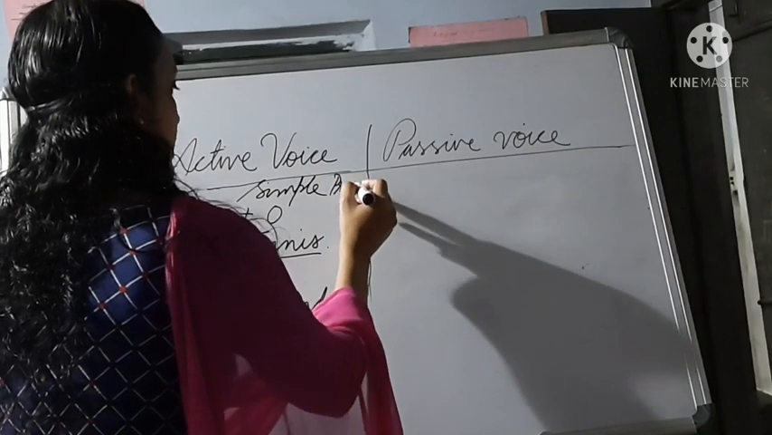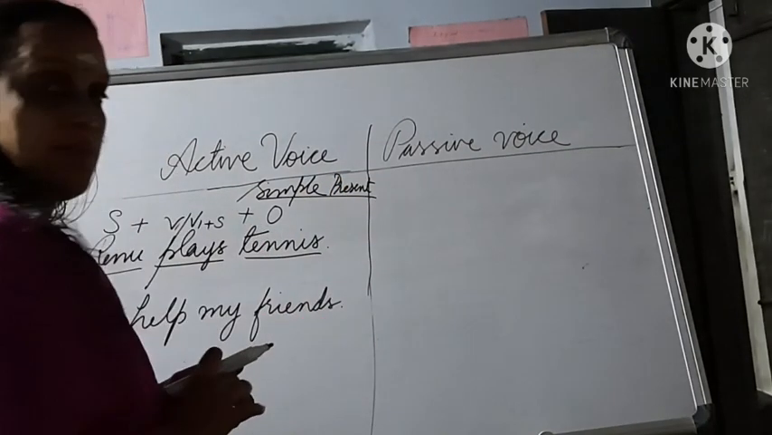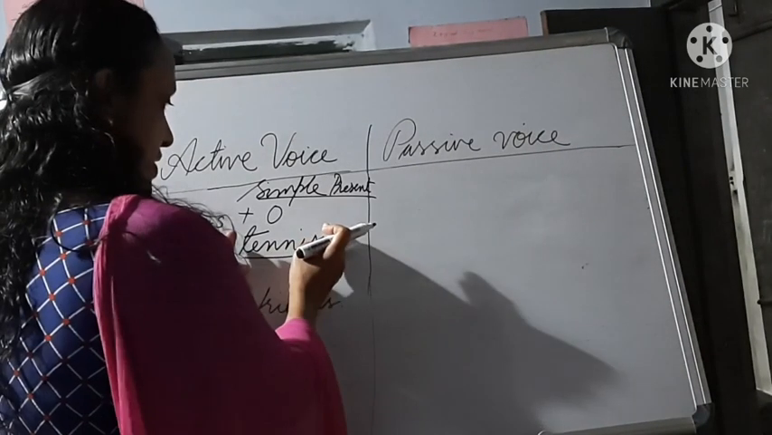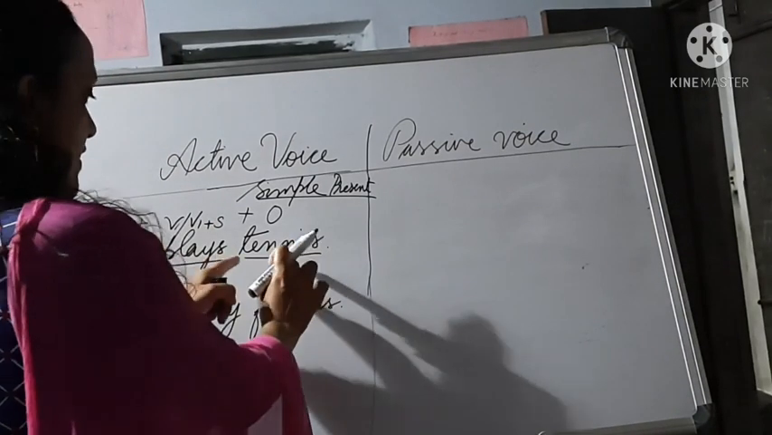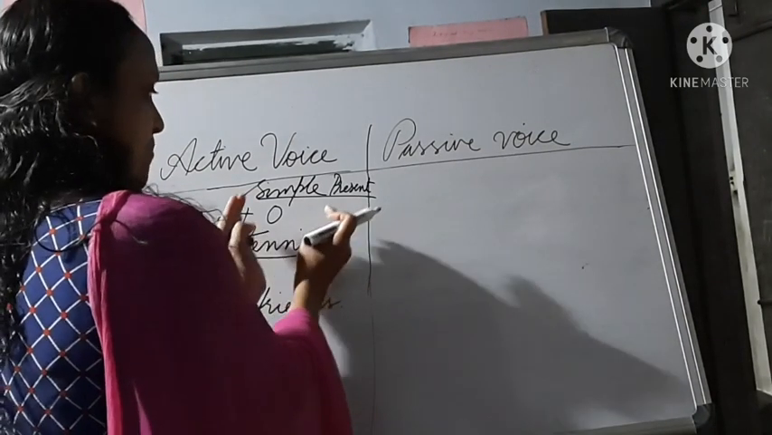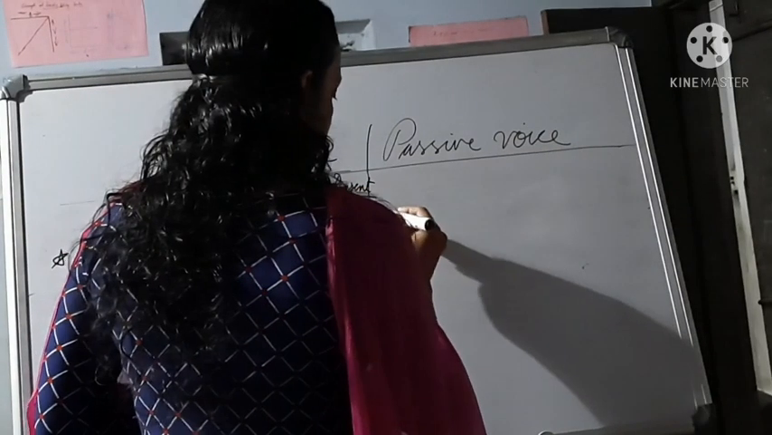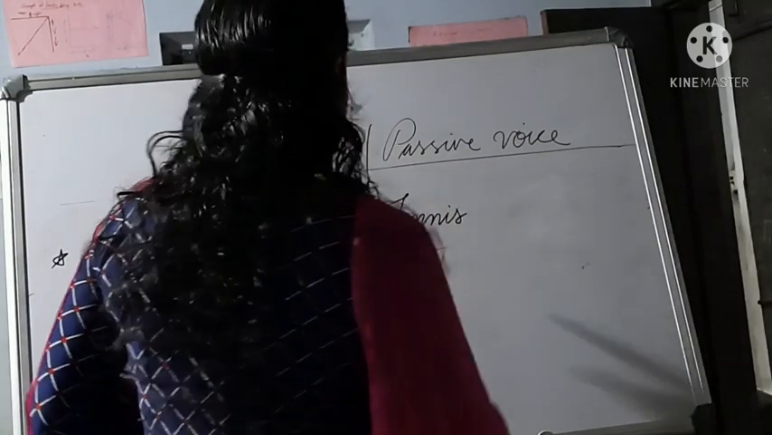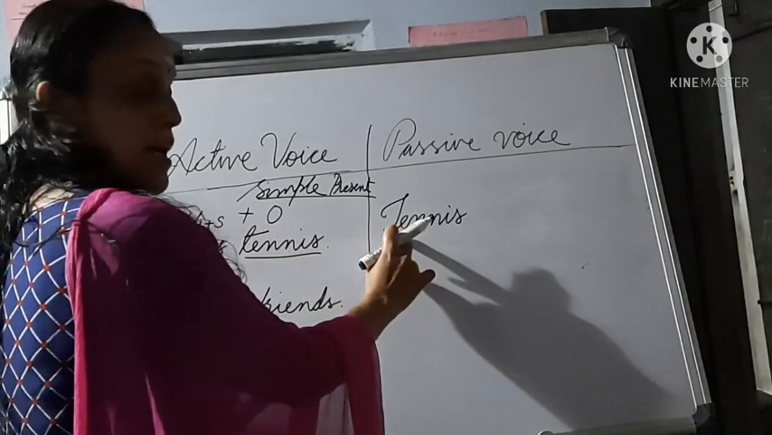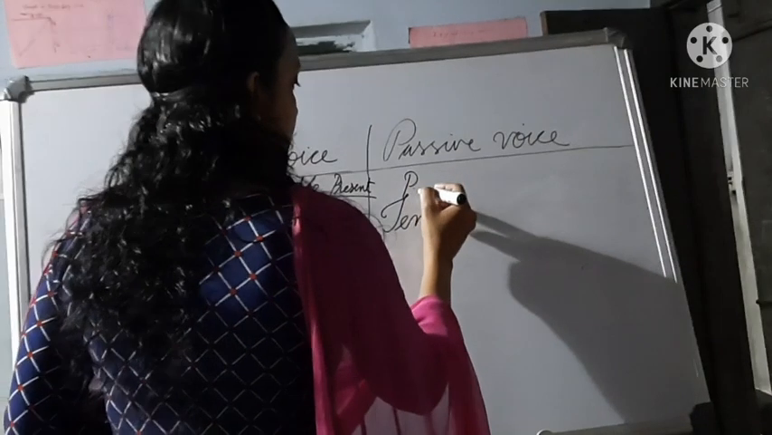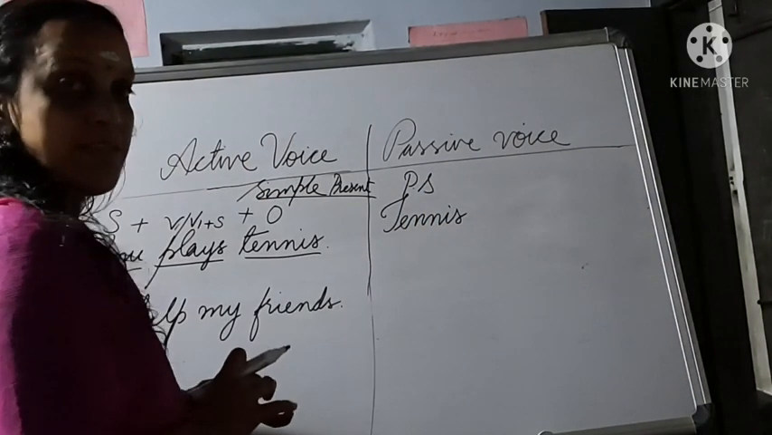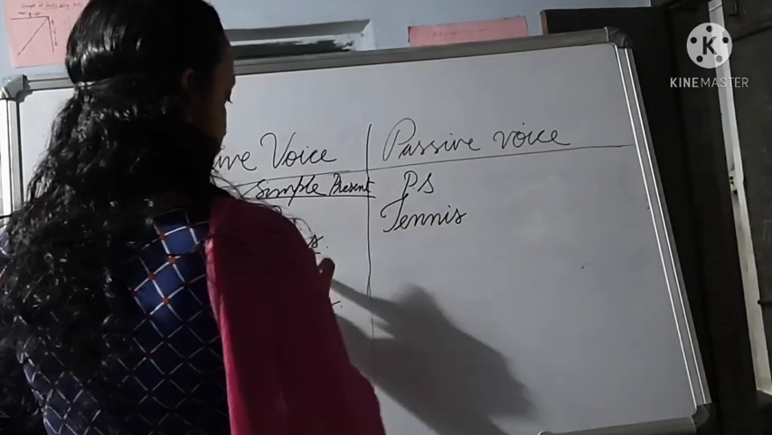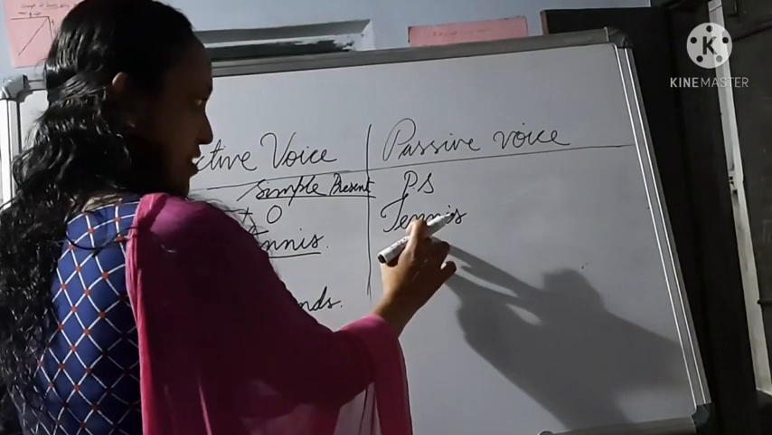Now let's see how to convert this into passive voice. Here, first you take the object. Which is the object in this sentence? Tennis. Take the object tennis and place it here. That is the first word we need to write in passive voice. Object becomes the passive subject. So write tennis here. That is the object in active voice, written as the passive subject.